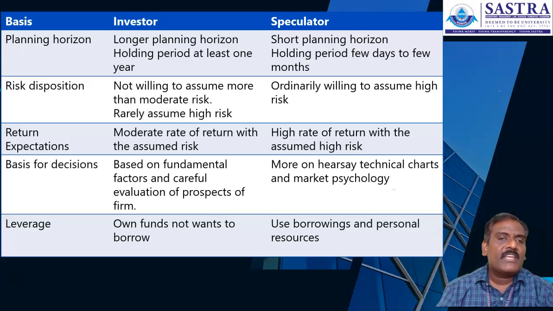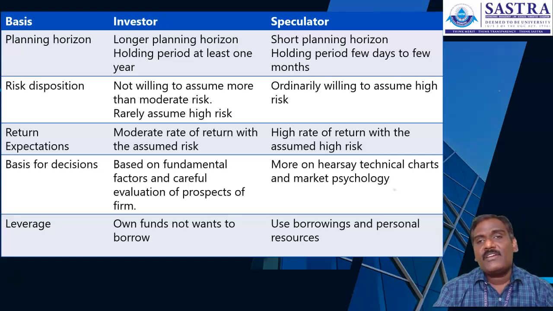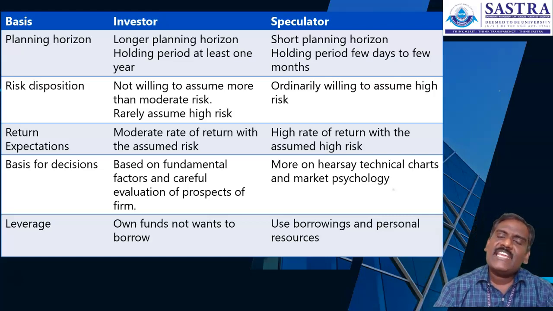The second one, the risk disposition. What is risk disposition? It is the risk-taking ability of the people, and how it is compensated from the investment point of view as well as for the speculators. The investor is not willing to assume more than moderate risk. Rarely do they assume high risk. Generally the investor plans for a long horizon, so they don't want to take huge risk. Moderate risk is what is assumed by the investor. Rarely do investors take high risk.